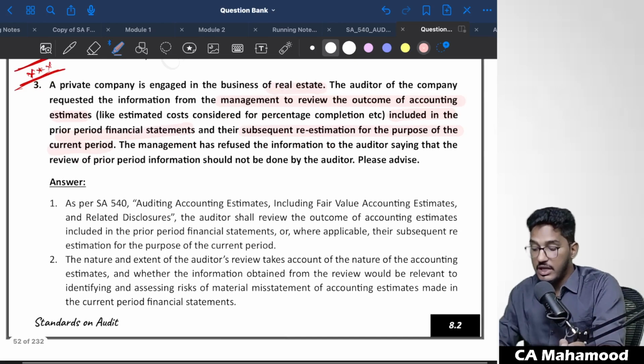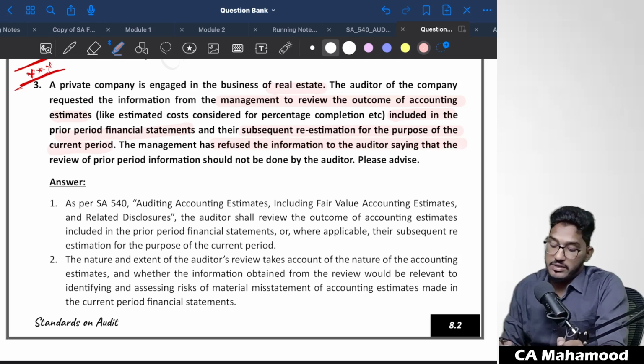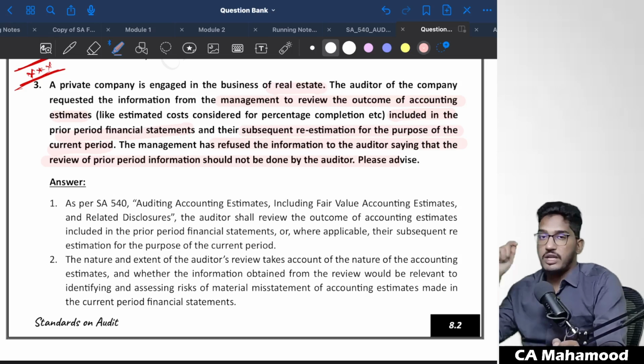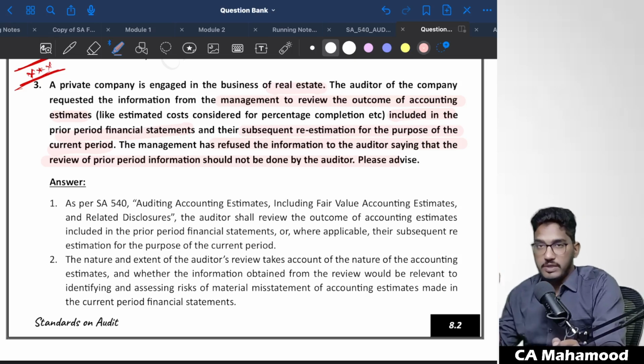The management has refused the information to the auditor, saying that the review of prior period information should not be done by the auditor. Please advise. What the management is telling is, get lost. We will not give you the information for the prior year. You are appointed as current year auditor. We will give you only current year's data. We will not share with you the prior year's data. This is what the management is telling.